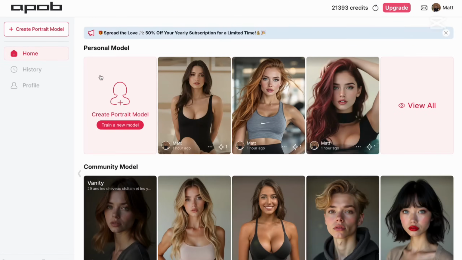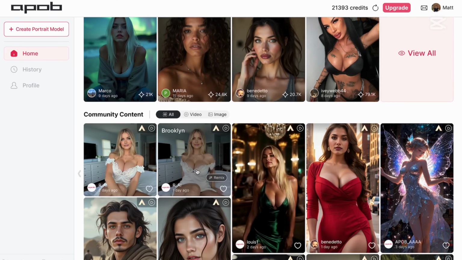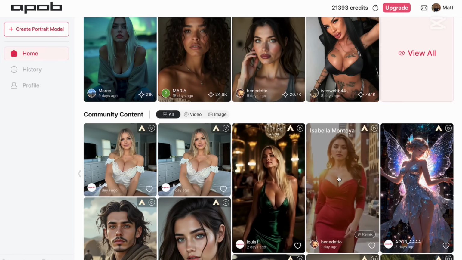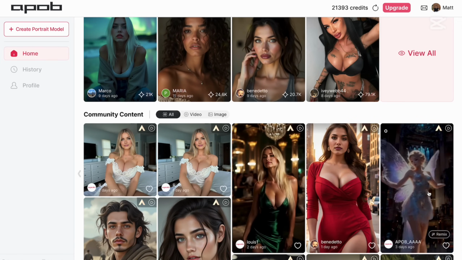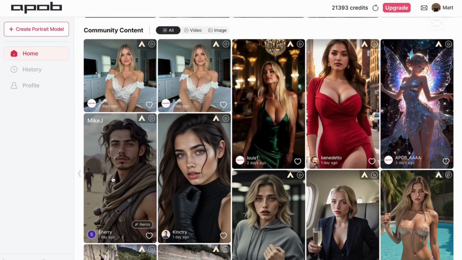So I generated a few of them. There are also community models and also community content, if you would like to check it. So there's a lot of content here, and you can see some of them. Some of the content here is very high quality. And all these projects, they are not the same. Here we have something that looks a little unreal. Here we have again real people. See here something more cartoonish.